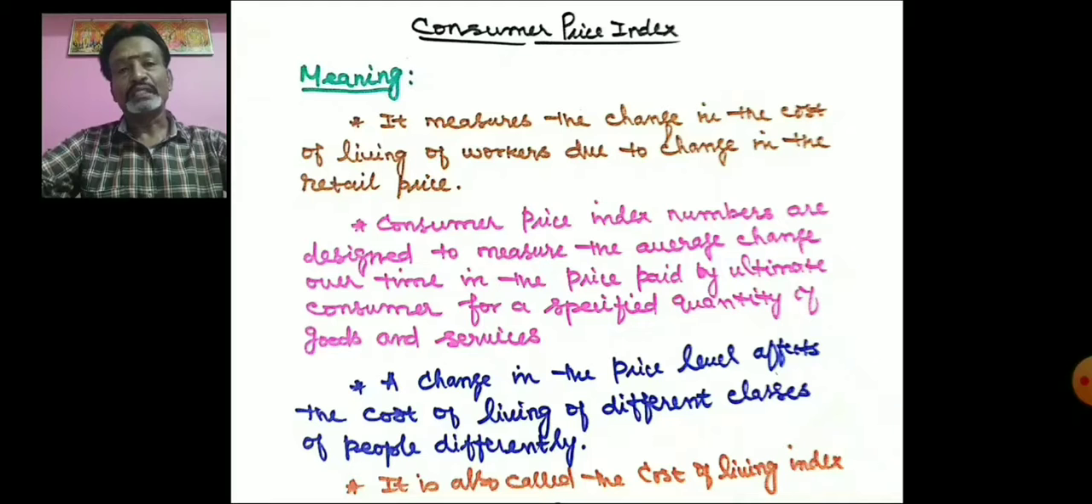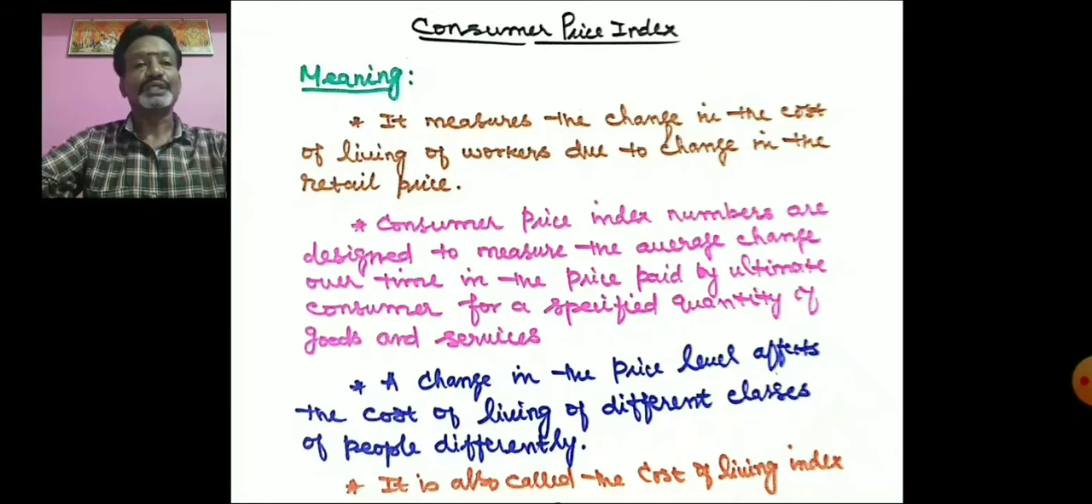Without change in the income level of the worker, if the retail prices increase, it will reduce the purchasing power of that particular worker. So the Consumer Price Index measures the changes in the cost of living of workers due to change in the retail price. Consumer Price Index numbers are designed to measure the average change over time in the price paid by the ultimate consumer for a specified quantity of goods and services.